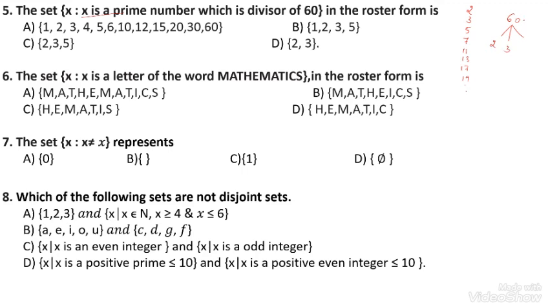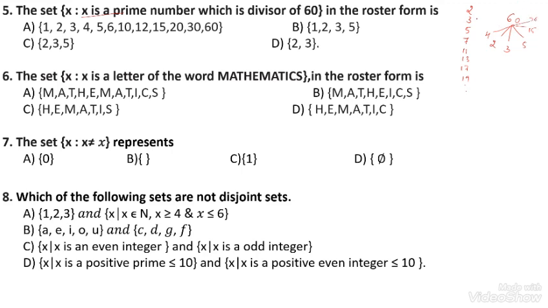Then in the 3 table 60 is present, and in the 5th table 60 is present. Next, 15 times 4 is 60, and 2 times 30 is 60, and there are so many numbers.